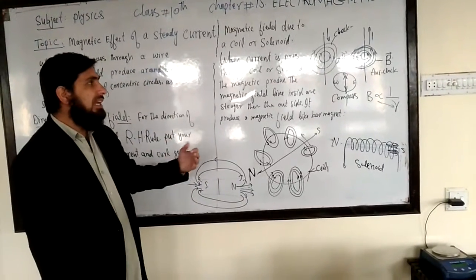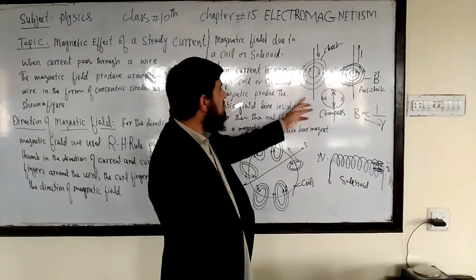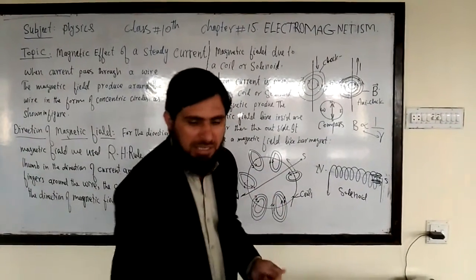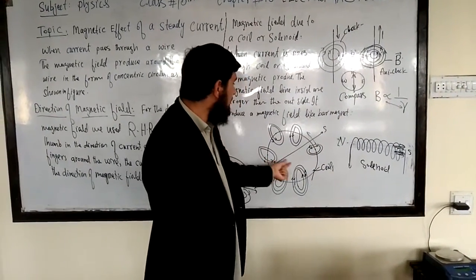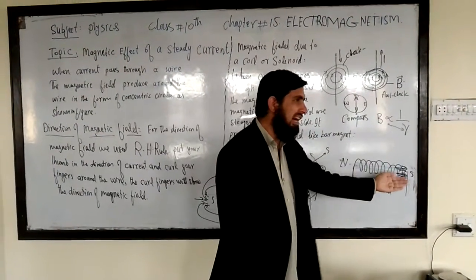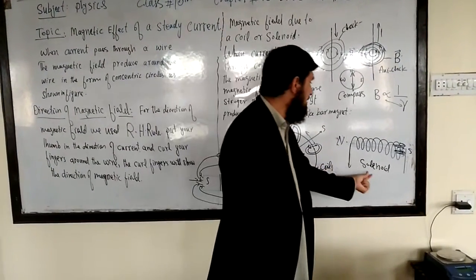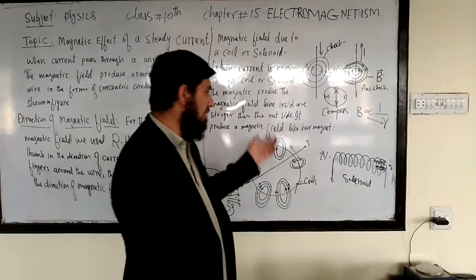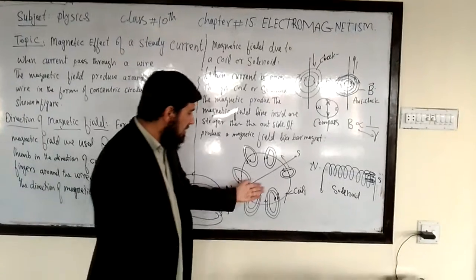Now, if I replace this current carrying wire by a coil, what is a coil? Once you make circles of this wire, take a straight wire and wind it around something like this, and you will make a number of turns. For a single turn, we can say this is a coil. For a number of turns, we can say this is a solenoid. What is a solenoid? It is just a wire wound around any object. Okay? So how can a magnetic field be created by this one?